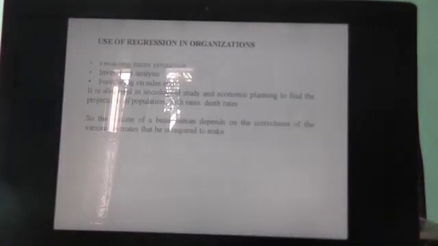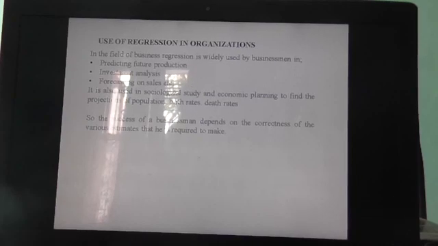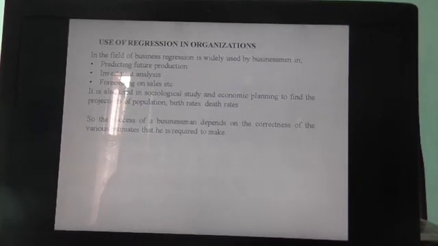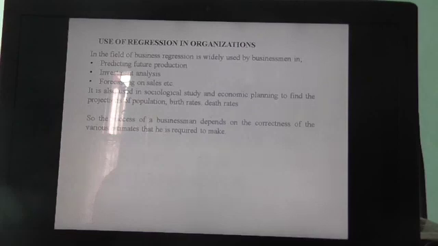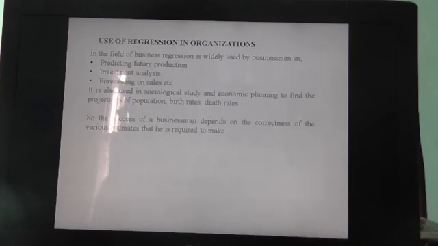So these are generally the applications of regression. Now, use of regression in organizations. In the field of business, regression is widely used in predicting future production. As we have said, production can be taken as a Y function of, say, raw materials and sales, and we can predict how much production could be made.